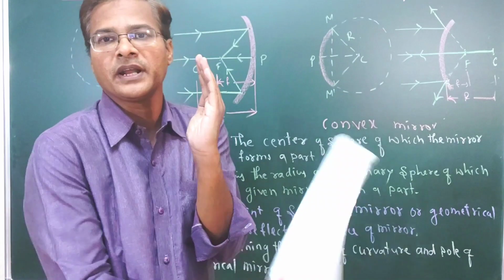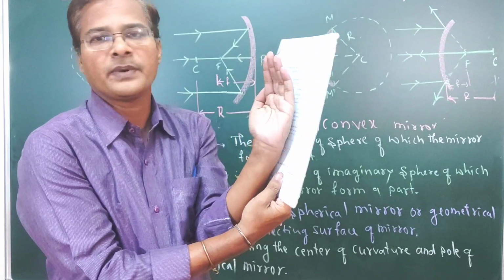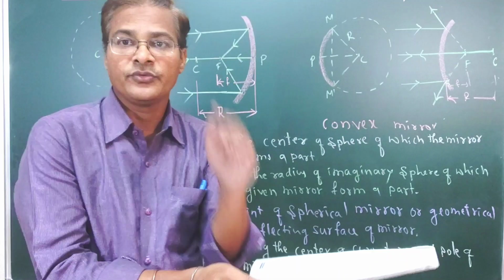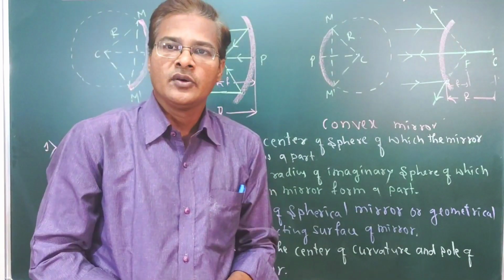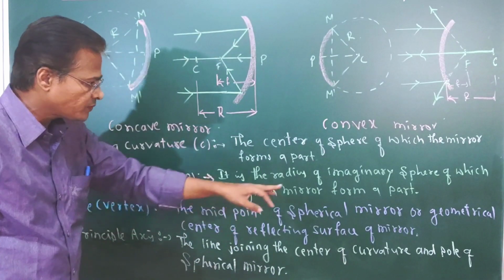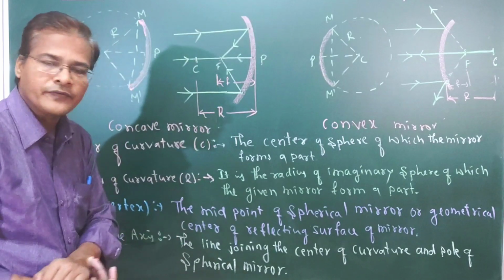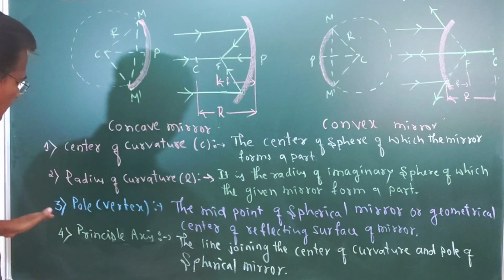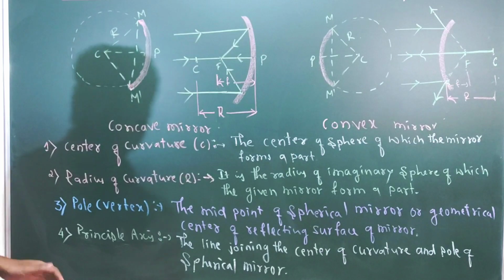So this one paper I have taken, if I touch it here, then only some part is going to touch. That part only is going to touch. The midpoint of that part we are going to call the pole. So that is what is written: the midpoint of a spherical mirror, or the geometrical center of the reflecting surface of the mirror, we are going to call the pole or vertex.